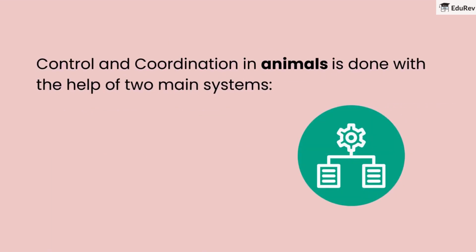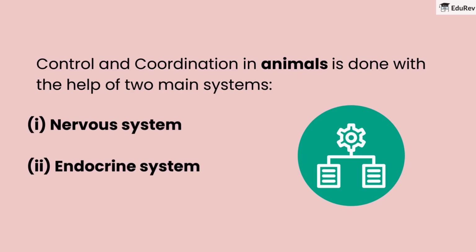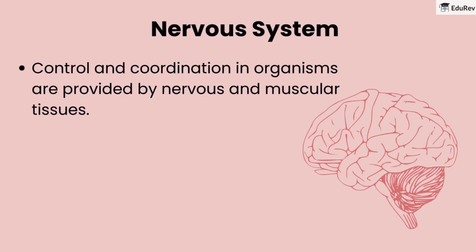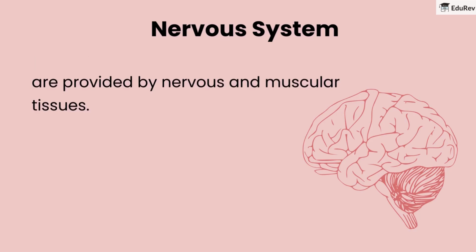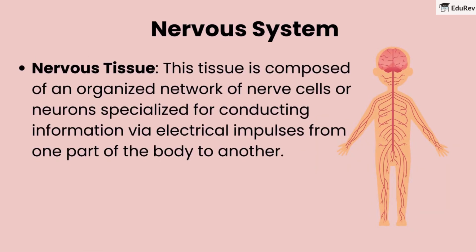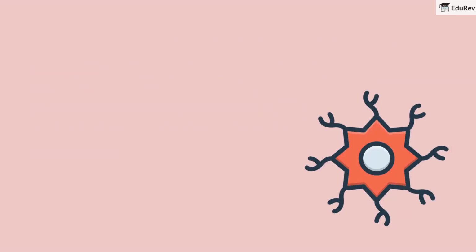Control and coordination in animals are done with the help of two main systems: nervous system, endocrine system. Now, let's talk about the nervous system. Control and coordination in organisms are provided by nervous and muscular tissues. Nervous tissue. This tissue is composed of an organized network of nerve cells or neurons, specialized for conducting information via electrical impulses from one part of the body to another.